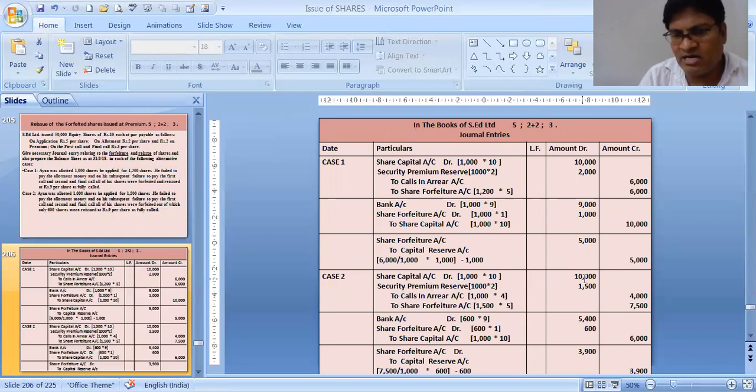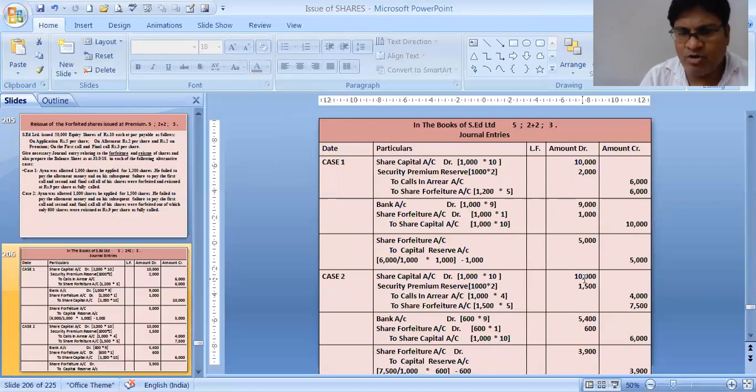In the two call scenario, what has he not paid? He has not made the payment of the first and final call, that is ₹3, and ₹2 on allotment, and ₹2 on security premium.